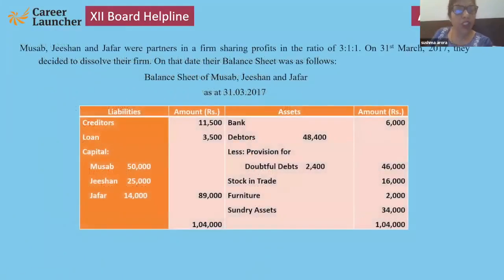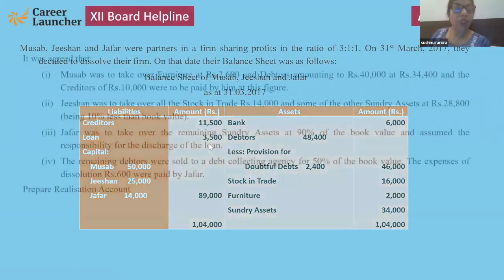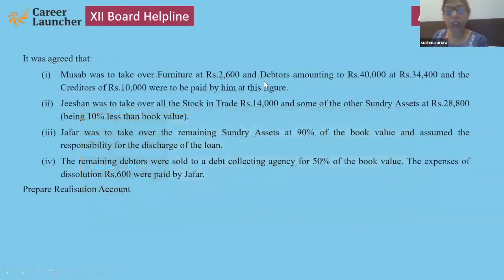Now, Musab, Jishan and Jafar were partners in 3:1:1. Their balance sheet is as follows. See here, assets given, loan also given. Now one by one. Musab was to take over furniture and debtors at this figure, and the creditors were paid by him at this figure. Jishan was to take over all the stock in trade and some of the other sundry assets at this, paying 10% less.